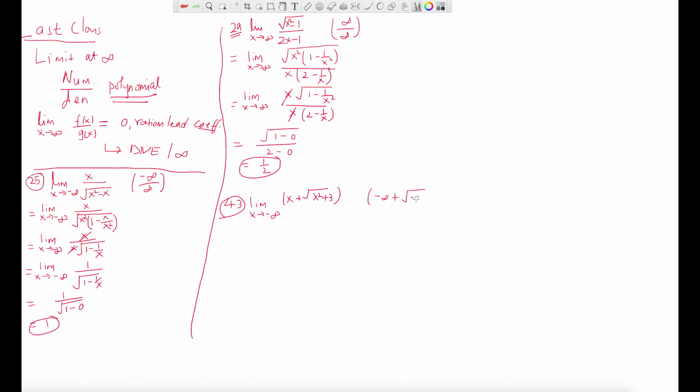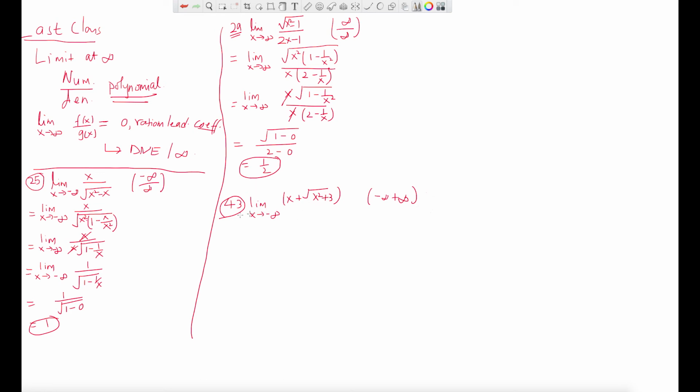Negative infinity squared plus 3, that's what you get, right? So how much is that? Negative infinity squared is infinity, plus 3, so you get basically infinity. So what you get is negative infinity plus infinity, which is an indeterminate form. We will see that in the next chapter too. We don't know, this is not 0. You can't cancel that because we don't know what infinity is.